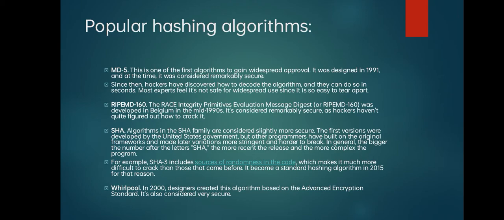In general, the higher the number after the letters SHA, the more recent the release and the more complex the program. For example, SHA-3 includes a source of randomness in the code, which makes it much more difficult to crack than those that came before. It became a standard hashing algorithm in 2015. Then Whirlpool. In 2000, designers created this algorithm based on the Advanced Encryption Standard. It's also considered very secure.